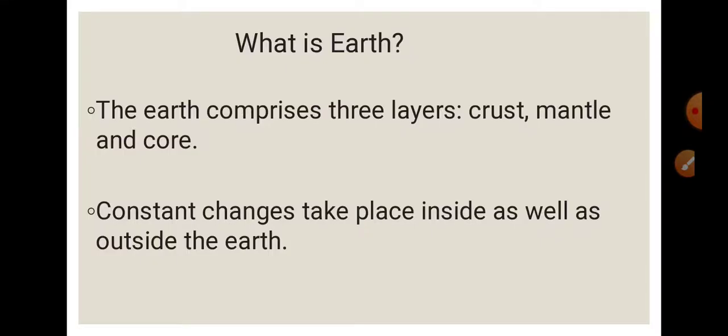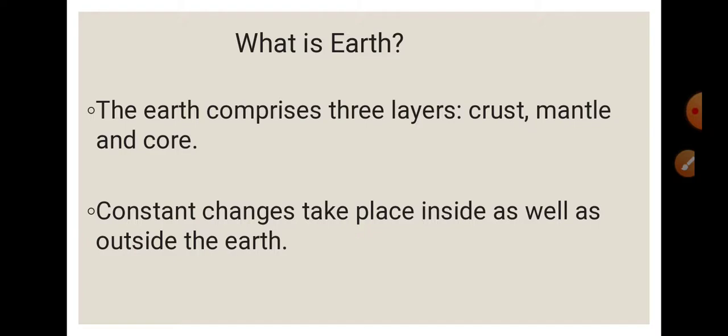So let us understand what is Earth. Before learning about inside the Earth, we must know what is Earth. The earth comprises three layers: crust, mantle and core. So students, I will explain what we mean by earth. Earth is a planet. It is a unique planet on which life exists and we all are living on earth.